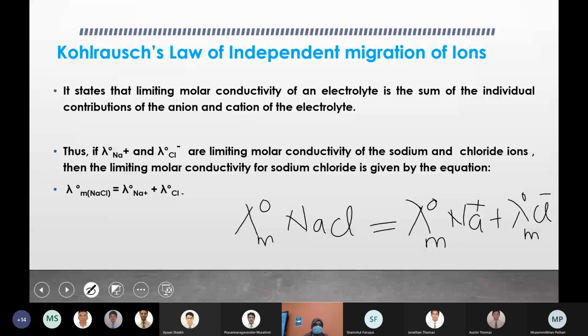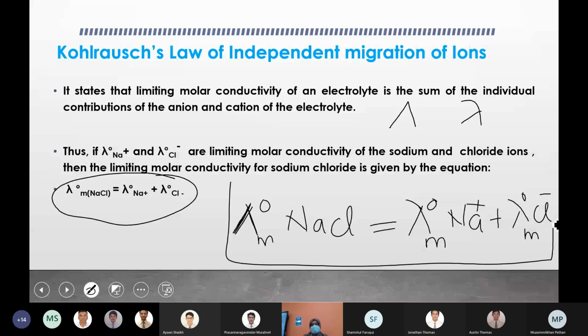Actually, we use lambda m total, where we write capital letter lambda, which is just like this, and this is small letter lambda, which is for the individual ions. Because in the PPT we don't have all these symbols, please write it this way. The total molar conductivity is capital letter lambda m 0, and for individual ions, small letter lambda m 0.